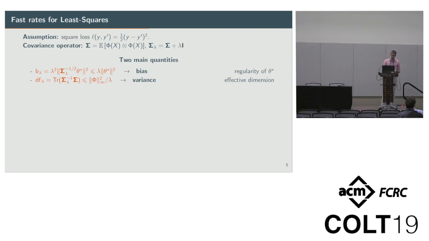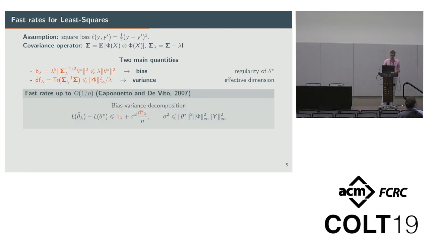Then we have a bias variance trade-off, which is more complex, and we can bound the excess risk by this bias term plus the ratio of the effective dimension over n times sigma squared, where sigma squared is basically like the variance of y. This is called fast rates because this effective dimension term may not behave as badly as 1 over lambda, and if it behaves in a more or less constant manner, then we can bound the excess risk by something of order 1 over n by choosing a lambda of order 1 over n.